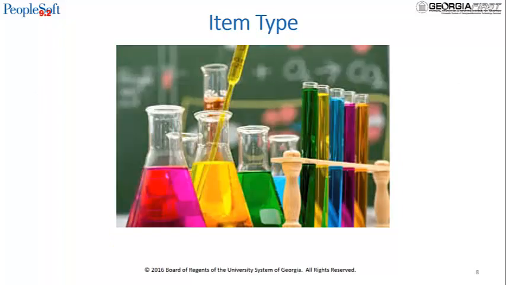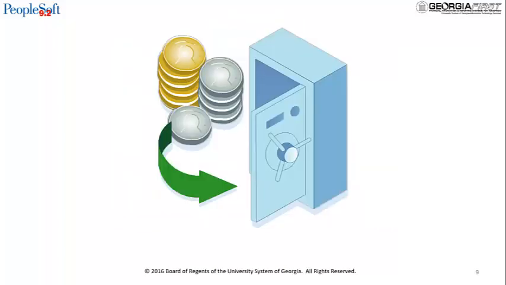Next, the type of item being requested is a factor. There are special approval paths for certain item types. And finally, the cost of the item being requested may be a factor. As we go through each approval stage and path in a later video, you will see what initiates the stage and what enables a requisition to bypass a stage.